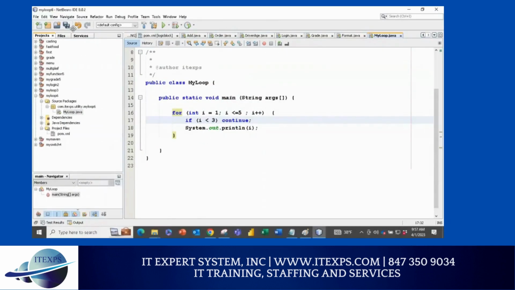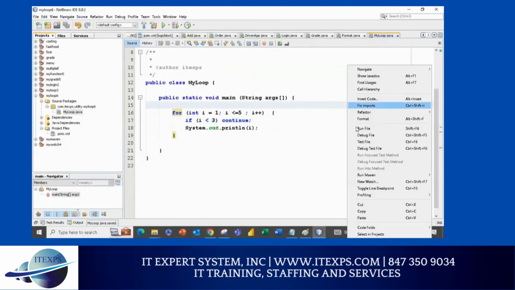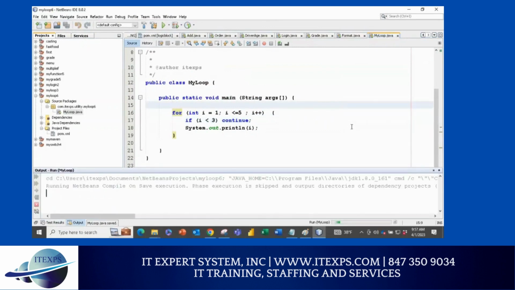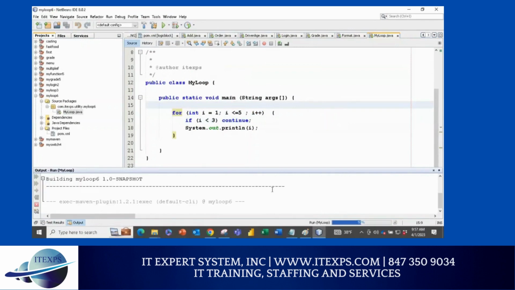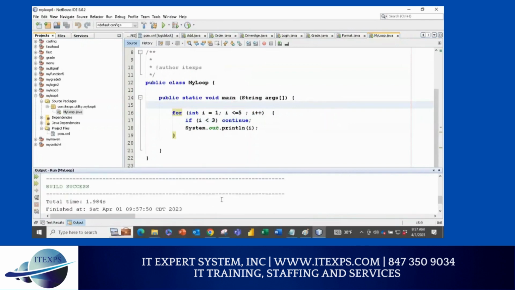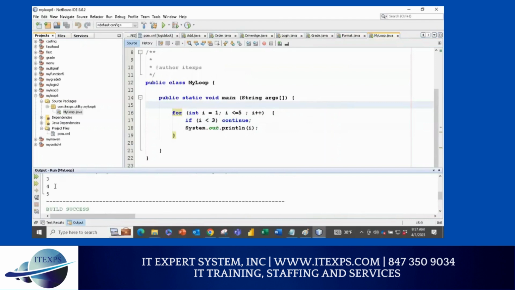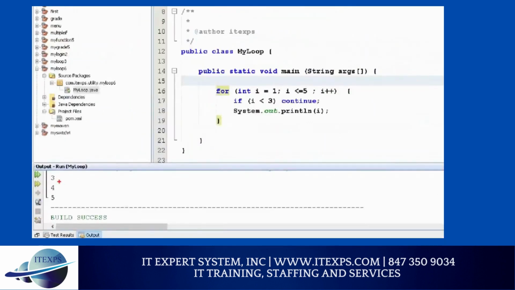So if you save it and run it, you will see now that 1 and 2 you will not see on the screen, but 3, 4, and 5 you will see on the screen. Make sense or no? Pretty easy. Question, concerns, doubt? Why am I skipping 1 and 2? Because this condition is becoming true. So continue will go to the next, and next.